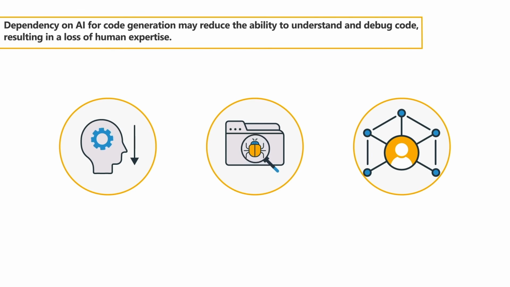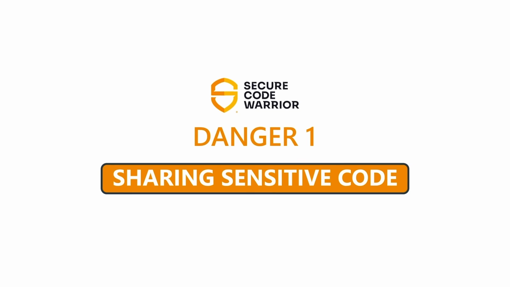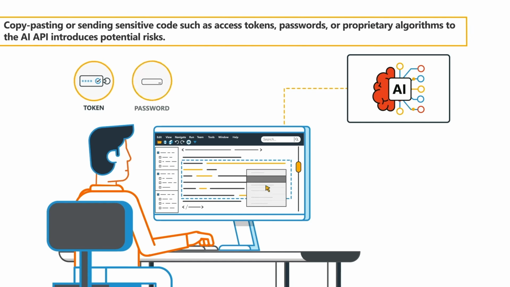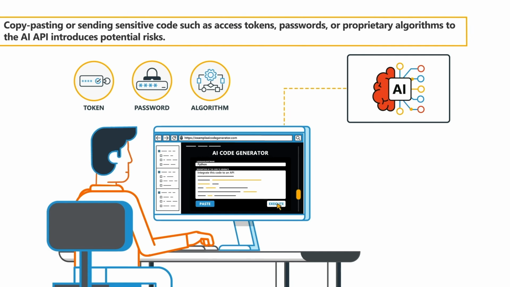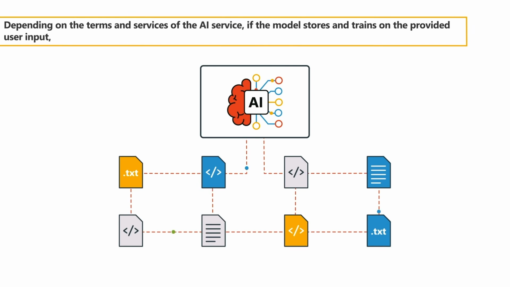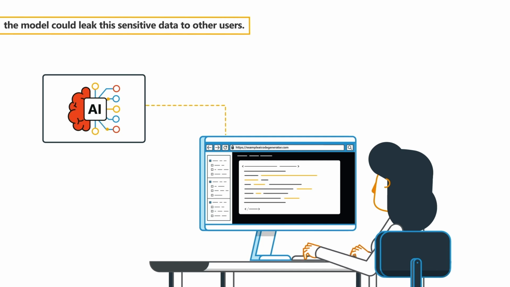Danger 1. Sharing sensitive code. Copy-pasting or sending sensitive code such as access tokens, passwords, or proprietary algorithms to the AI API introduces potential risks. Depending on the terms and services of the AI service, if the model stores and trains on the provided user input, the model could leak this sensitive data to other users.